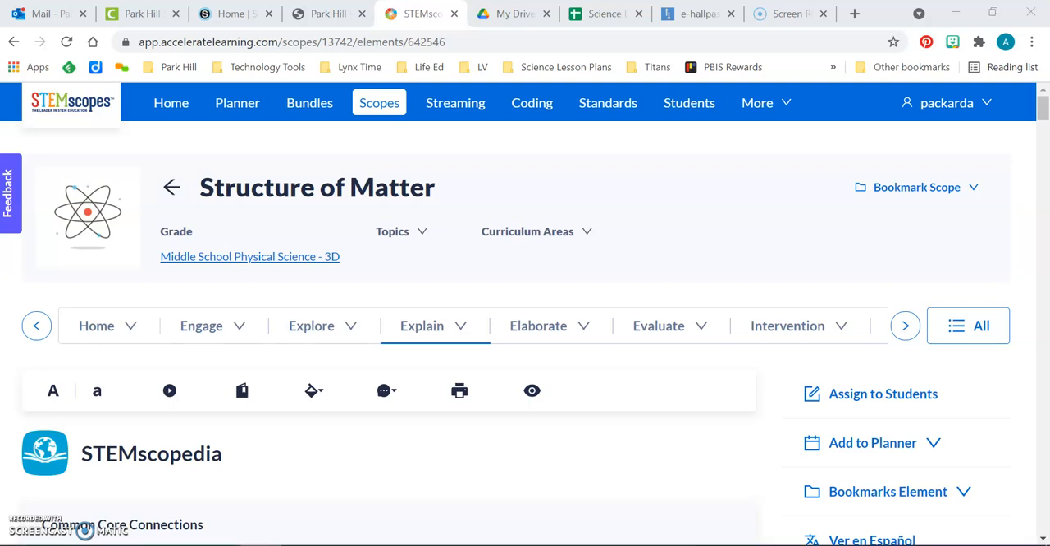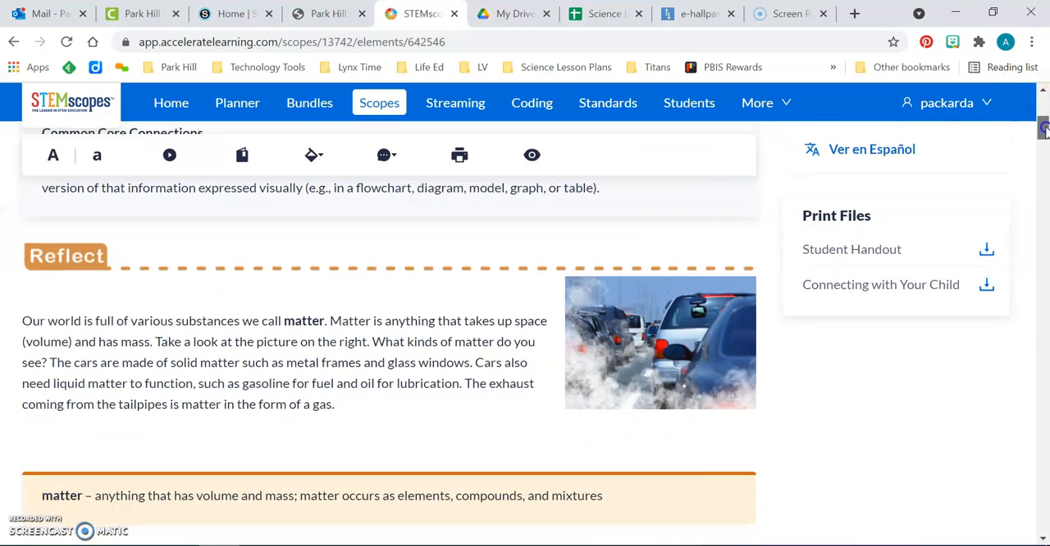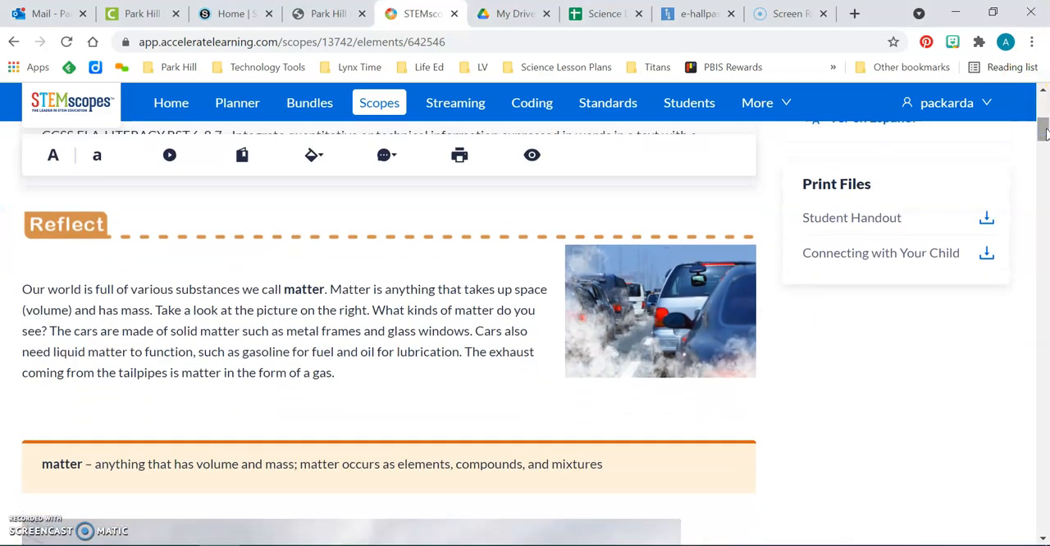We're going to be looking at 1.1.7 STEMscopedia, Structure of Matter. Reflect. Our world is full of various substances we call matter. Matter is anything that takes up space, volume, and has mass. Take a look at the picture on the right. What kinds of matter do you see?